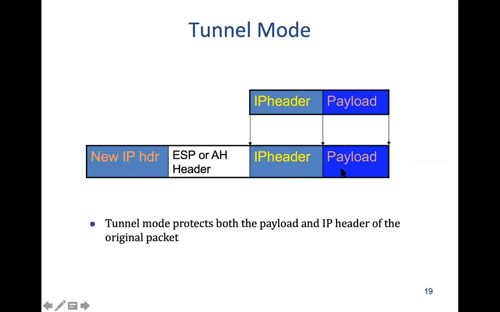This is the additional header that we introduced, and this is the new IP header. So now this protects both the payload and the IP header. It means that when we are doing encryption, everything is to be encrypted, the payload and the IP header.